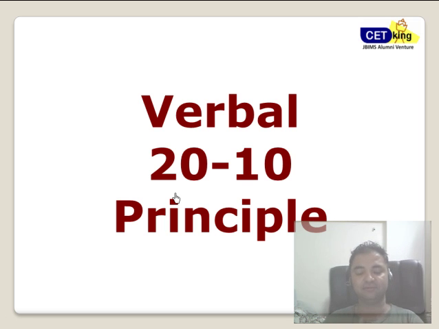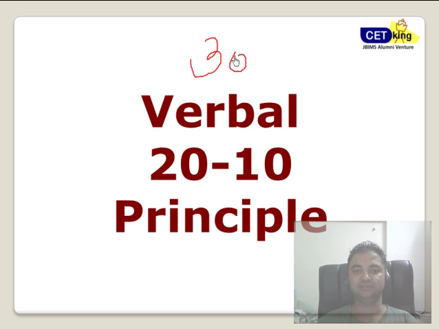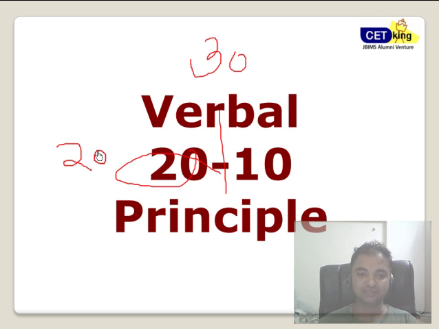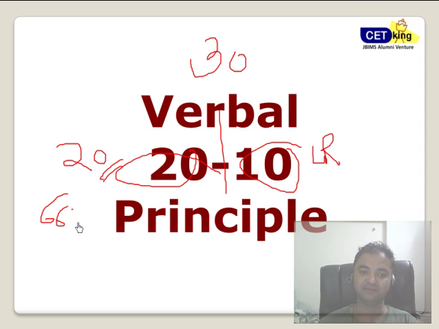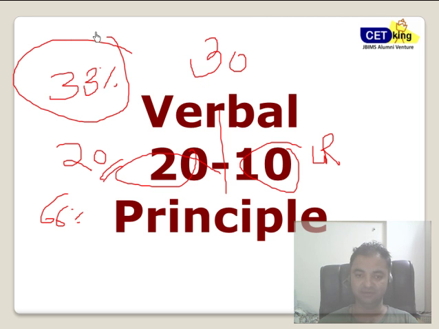What I follow is a verbal 20-10 principle, exactly the same as what I do in CAT as well. First of all, verbal is not your main weak area, and verbal is not 30 questions. The verbal is only 20 questions. 20 questions are based on verbal and 10 questions are based on LR. So don't worry about your verbal section. If I talk about the overall paper, verbal is not 50% but 33% of the total CAT paper.